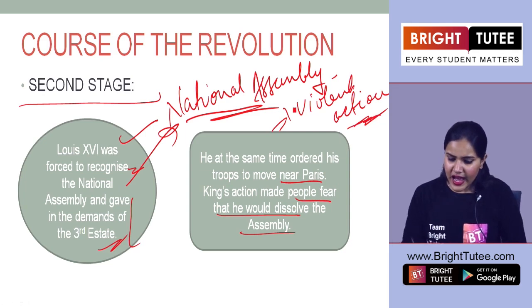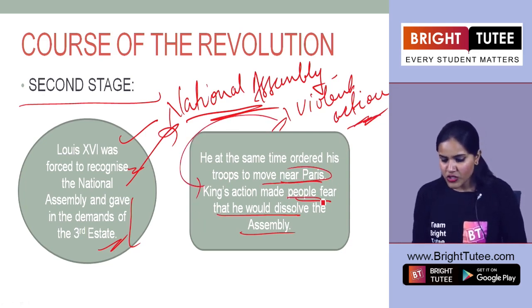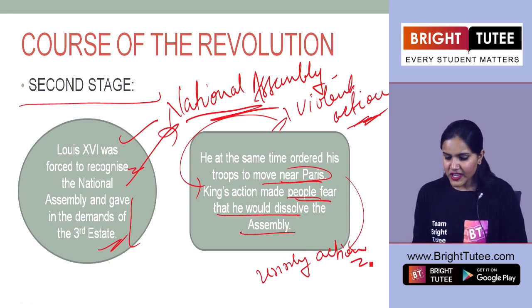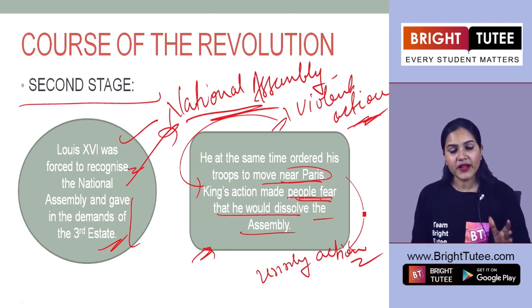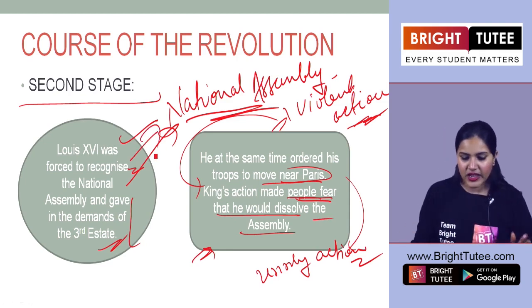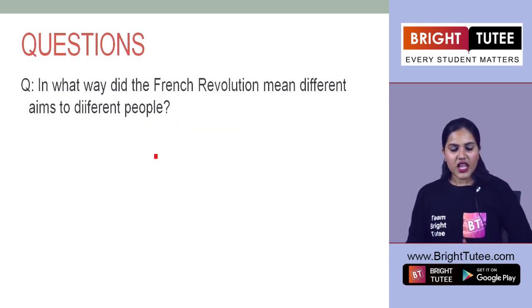That the king had ordered his troops to move near Paris, and also to see that if any unruly action is taking place, then they should suppress it without question. So here the king's action made people fear that he might dissolve the National Assembly, the National Assembly that he had recognized forcefully. Okay. So this was the second stage that happened here.